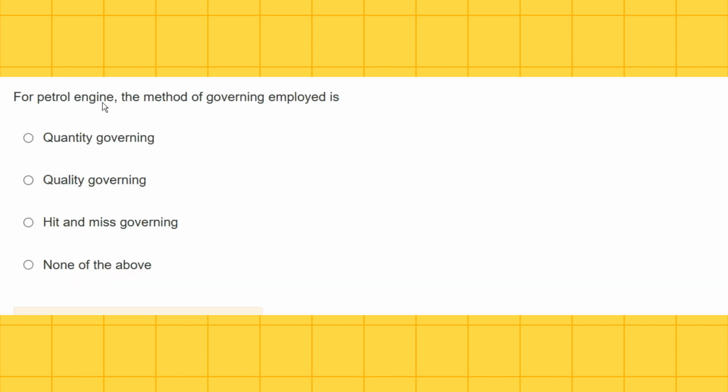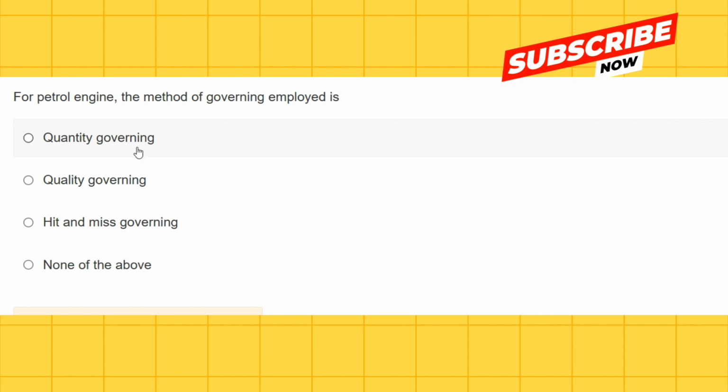For petrol engine, the method of governing employed is quantity governing, quality governing, hit and miss governing, none of the above. It is quantity governing.